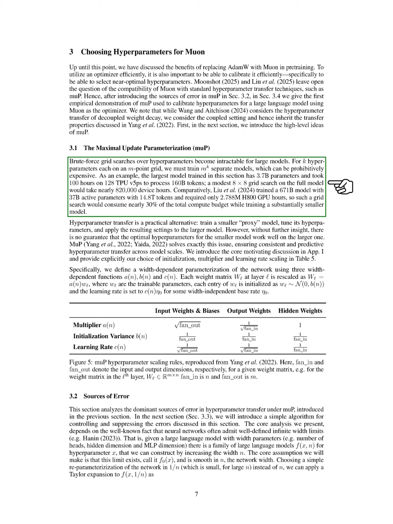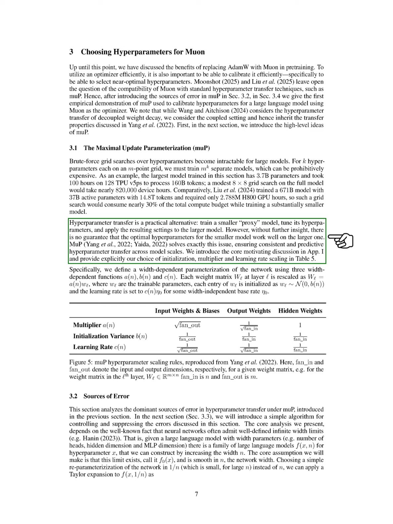We recognize that conducting exhaustive grid searches over hyperparameters can be impractical for large models. For instance, if we have multiple hyperparameters each on a 6-point grid, we would need to train numerous models, which can be very costly. As an example, the largest model we trained had billions of parameters and took many hours to process a vast number of tokens. A simple grid search on this model would consume a significant amount of computational resources.